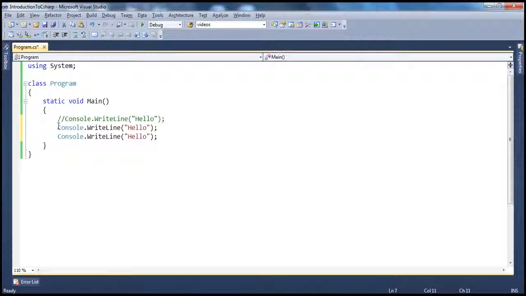If you want to comment even this line, you can also put // similarly on this line. But if you want all these three lines to be commented, instead of using // for every line, you can use multi-line comments. /* is the beginning of the comment, and to end it, */. So this entire block is now treated as a comment. Depending on your situation, if you want to comment multiple lines, use multi-line comments. If you want to comment just a single line, use single line comments.